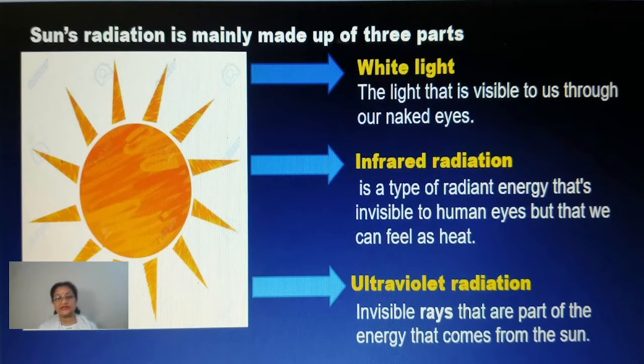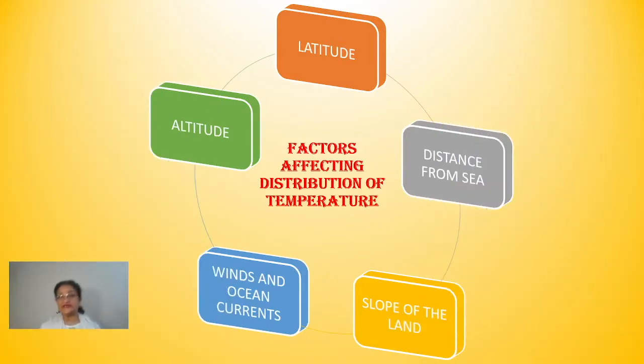Another one is there, children, that is ultraviolet radiation. The third part of solar radiation is in the form of ultraviolet radiation. And what is it? Again, it is in the form of invisible rays that are a part of the energy that comes from the sun. Clear? So these are the three different parts of the solar radiation which comes to us. Now, let's move to the next topic.